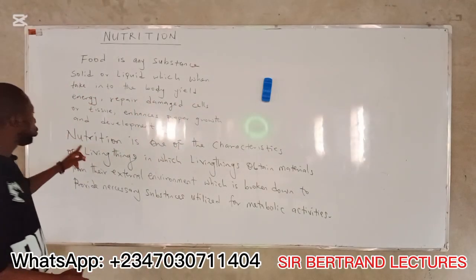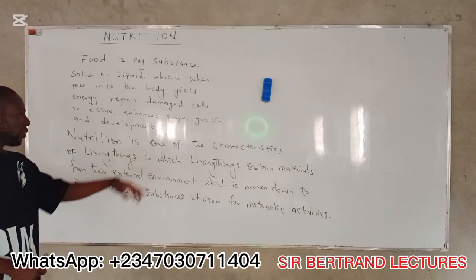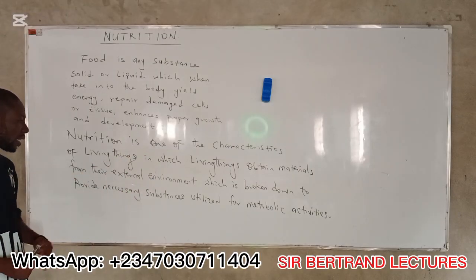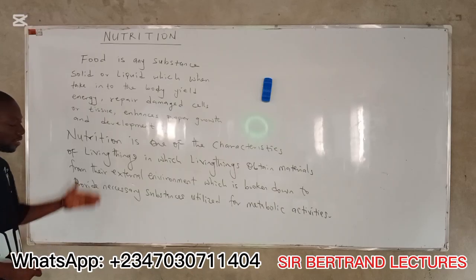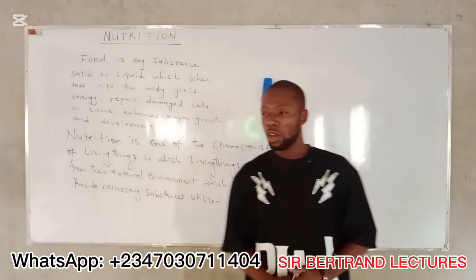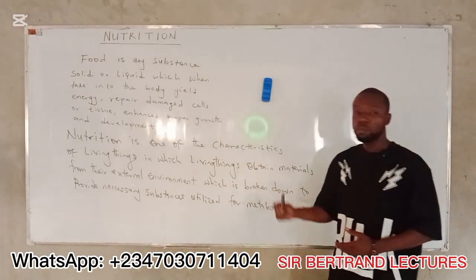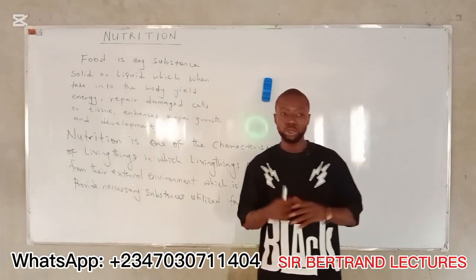All right? Nutrition is one of the characteristics of living things in which living things obtain materials from their external environment, which is broken down to provide necessary substances utilized for metabolic activities. All right? And like I told you, both plants and animals undergo nutrition.